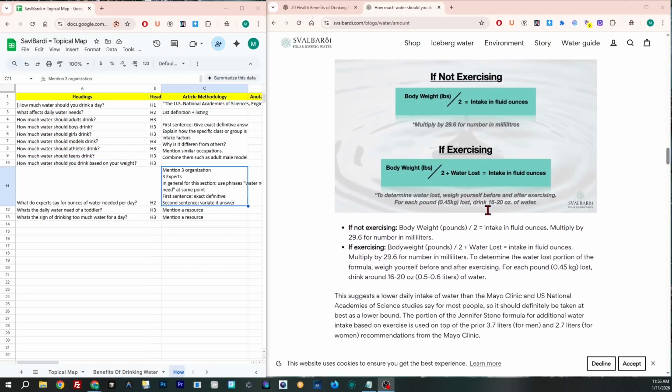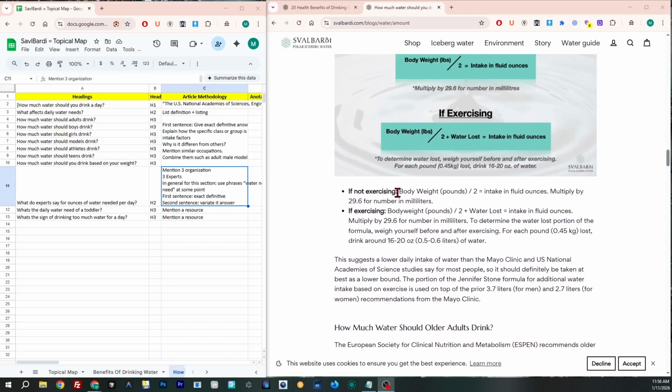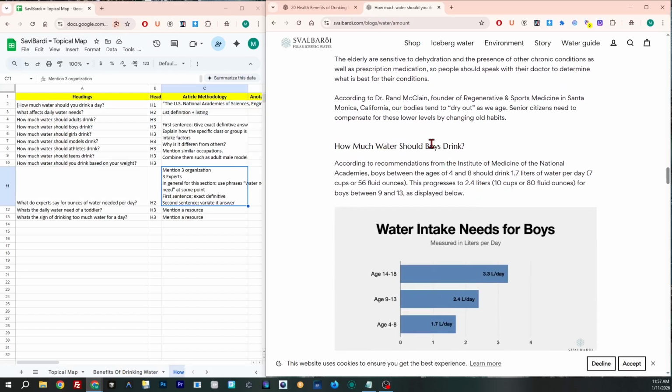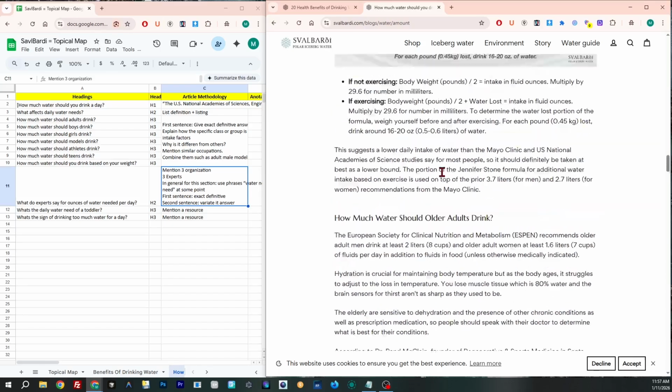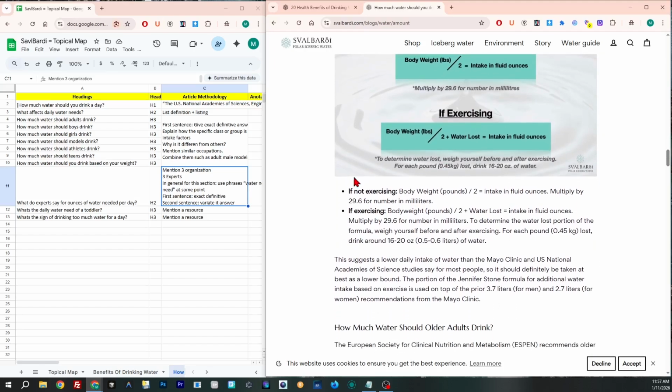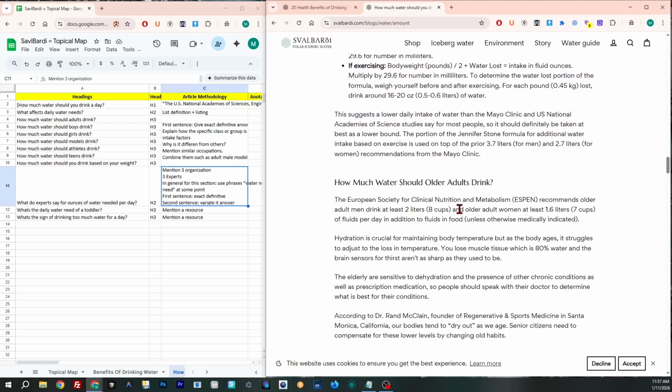Now here we sometimes also give in our article conditions like if not exercising and if exercising. And then here we go for the extra context like older adults, and then we give the questions about boys, and because boys grow up, we give the ages, and this section is also connected with this specific place, the age, different health conditions and the lifestyle also, and exercise one more time is also connected at this specific place. So the main point here, nothing is random, we give everything in a proper order.